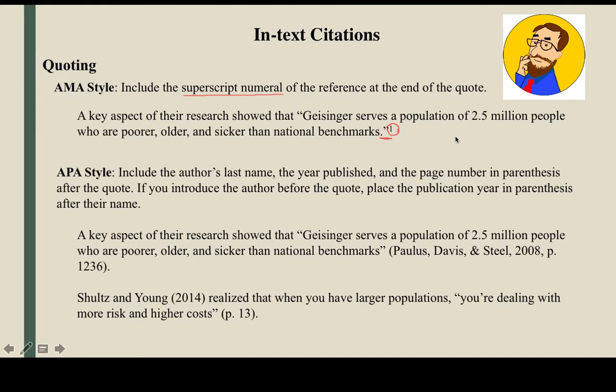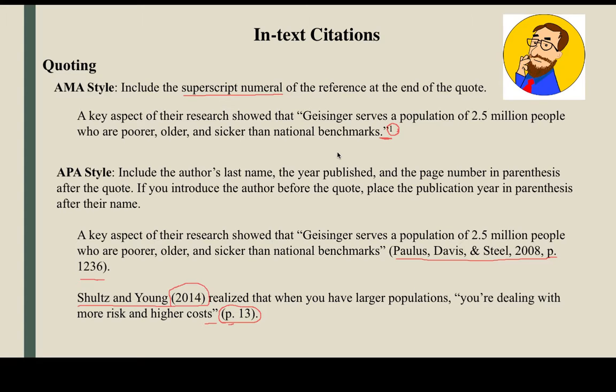In APA, you'll include the author's last name, year published, and the page number in parentheses after the quote. As you can see here, Davis, Steele, Paulus, and the page is 1236. Now, if you decide, as in the previous APA example, to put the author's names first and the publication years in parentheses after that, then you can just place the page number after the quotation marks by putting P period and then the page number, as you can see here in parentheses.